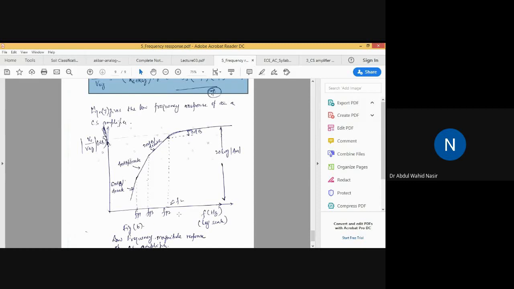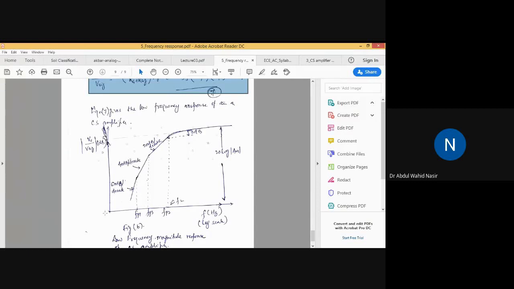Depending on the characteristics of the CS amplifier, that means the values of the resistances and capacitances, these frequencies may interchange. In some cases omega P1 may be greater than omega P2, in some cases it may be reversed, and omega P3 can also be greater, and vice versa. It depends just on the values of those passive components. Here we have shown that FP1 is less than FP3, which is less than FP2.